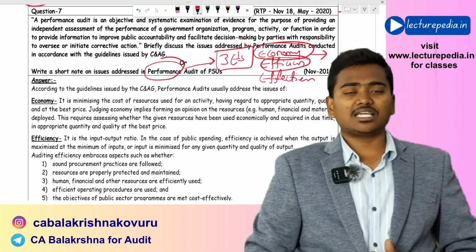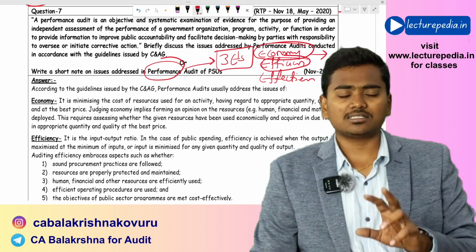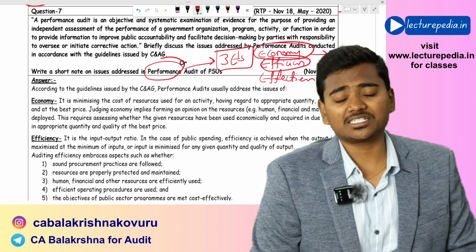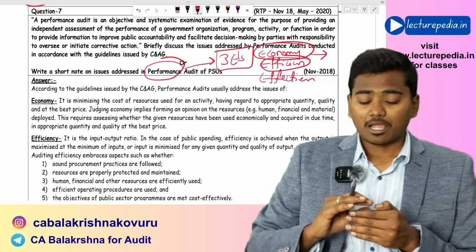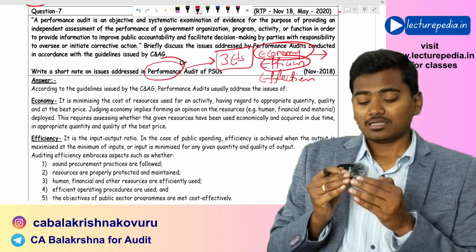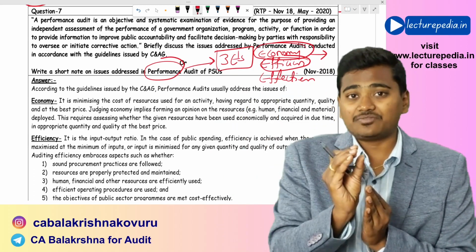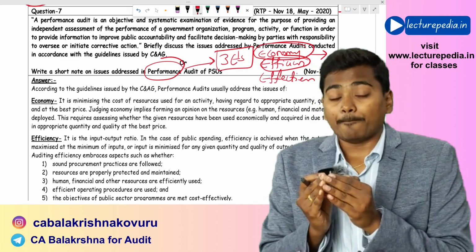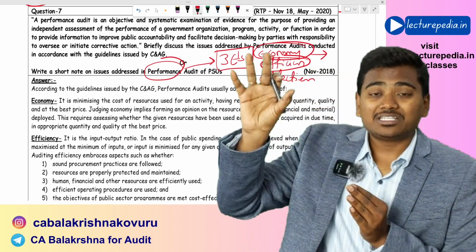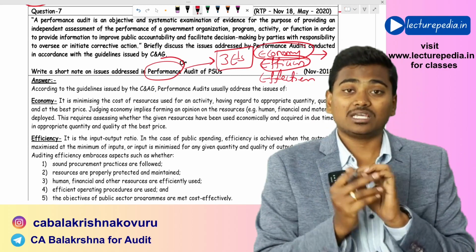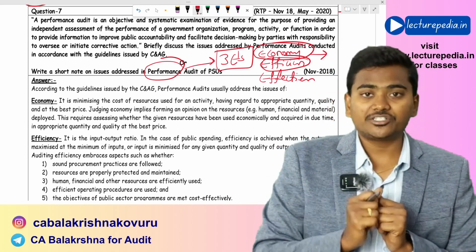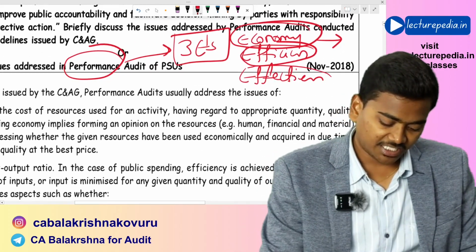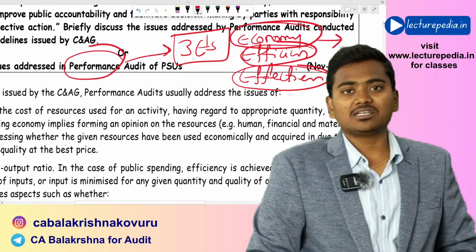Now, this efficiency can be measured in two ways. Basically, this is a relation between input and output. First way to measure efficiency is achieving maximum output with the given input. That is the first way of measuring efficiency. Second way of measuring efficiency is using minimum input for achieving the desired level of output. These are the two ways in which efficiency can be measured. Next, effectiveness.